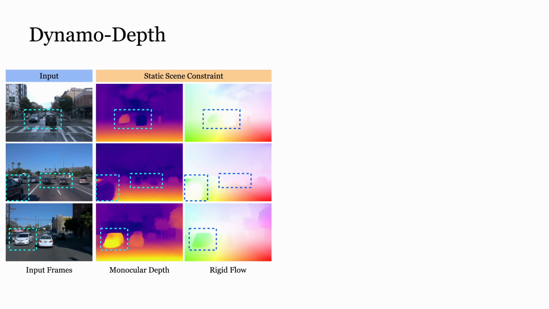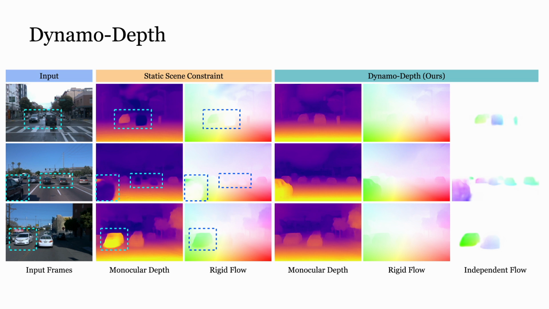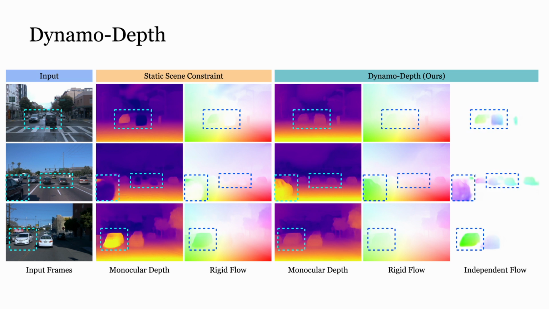And to mitigate these errors and ensure reliable navigation around moving objects, we propose Dynamo-Depth, which improves depth estimation for dynamical scenes by modeling 3D independent flow and motion segmentation. As shown, Dynamo-Depth is able to predict the correct depth for moving objects by explicitly disentangling their independent 3D motion from the ego camera motion-induced rigid flow.